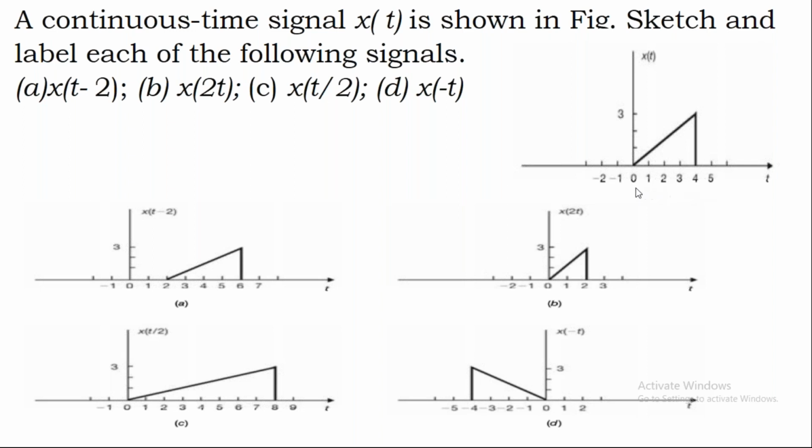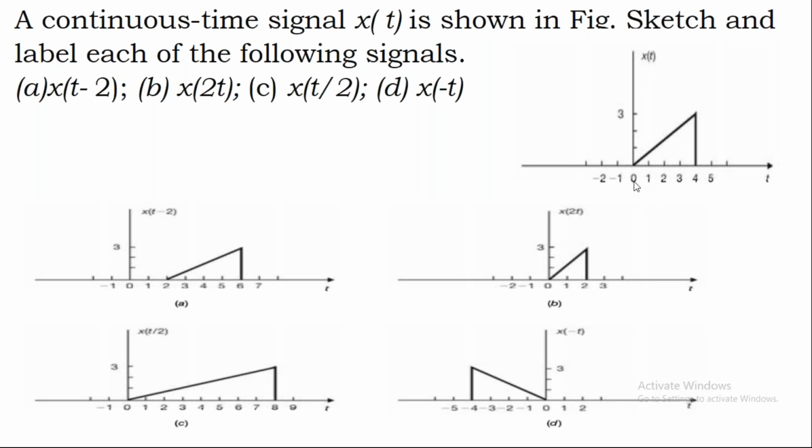Please try to understand. Your time scale is existing from 0 to 4 and you have plotted the graph. But in this case, x of 2t, you have the same time scale, but now what we have to do is, when you consider this 2t, your t becomes 2t now. So whatever interval it is existing, starting and ending, please try to understand. Your starting time interval is 0 and ending interval is 4.